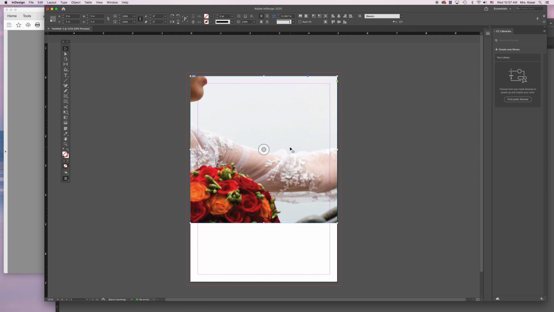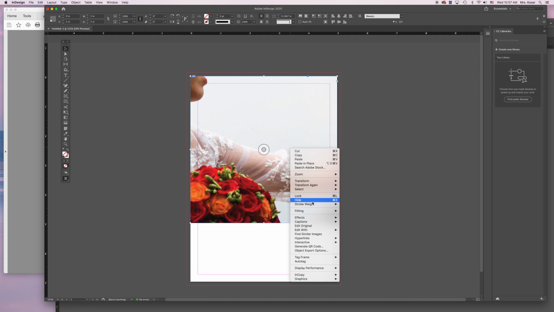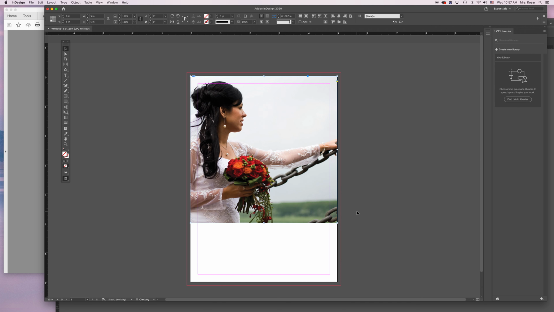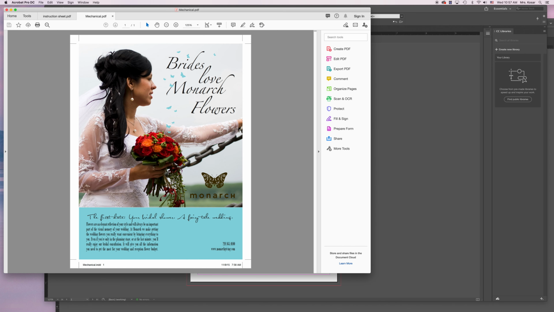So the last option I have is right-click, fitting, fill frame proportionally. So now it's filling the frame, it's in proportion, but you'll notice she's not positioned properly. If we look at this picture, her hair doesn't get cut off. Her shoulder or her elbow gets cut off a little bit, and her hand or arm gets cut off, but we do see a little bit of her bracelet.